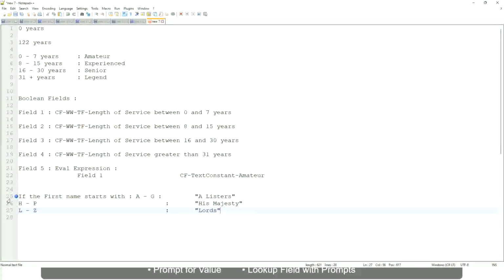And then if it is L to Z, we will say "Lords". Correct. This is what you want to do. Then what would you do? Which function would you use? Evaluate expression or evaluate expression band. Both will be fine, but which one would you prefer? The band one, right, because otherwise you have to create separate calculated fields for this text field.